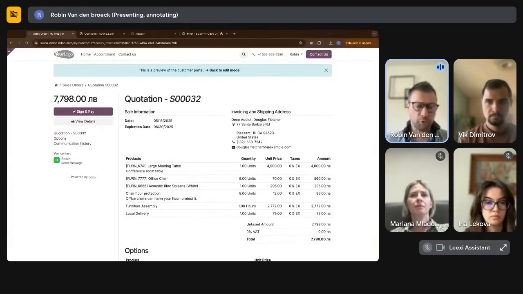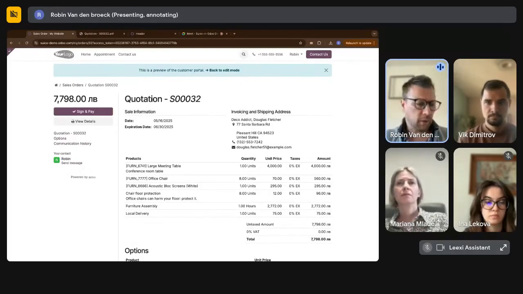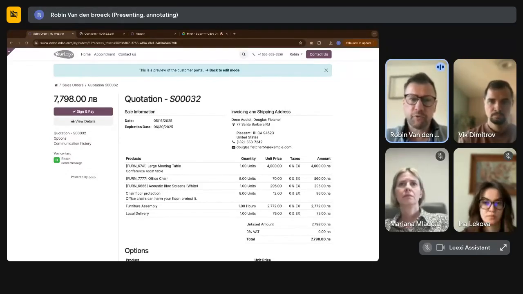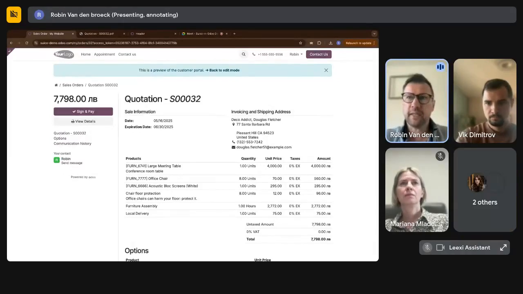So this is the portal feature of Odoo. Odoo has a backend, which we already saw, which we're working with, and then it has a portal. Now, by default, you can give portal access to your customers so that they can see.